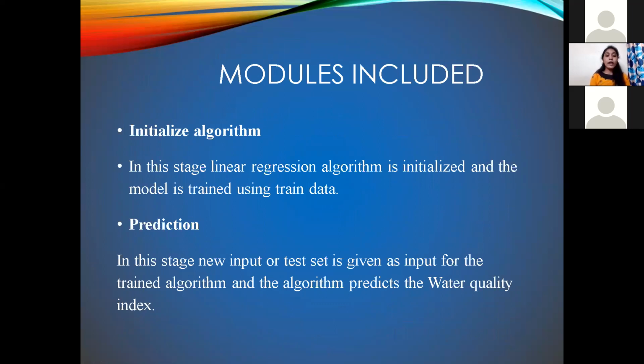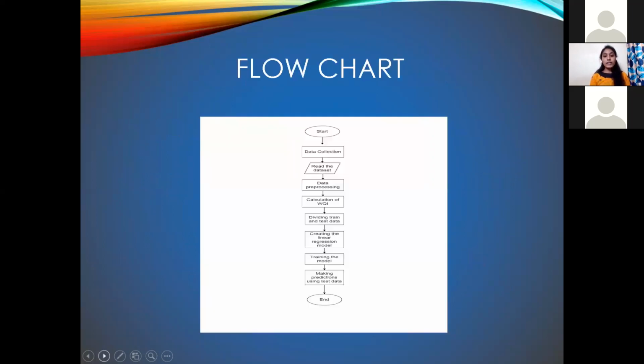In this level, we initialize the linear regression algorithm in order to train a model using the training data. Now coming to the prediction level. In this level, new inputs or a test set is given as input to the trained algorithm, which will predict the water quality index. The flowchart will be continued by Ashrita.